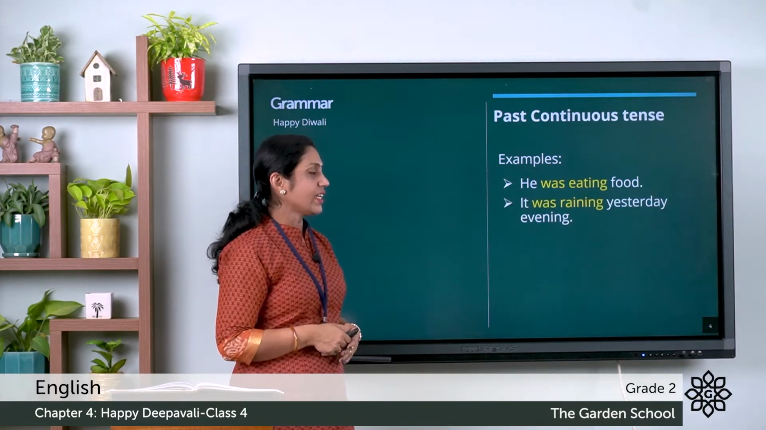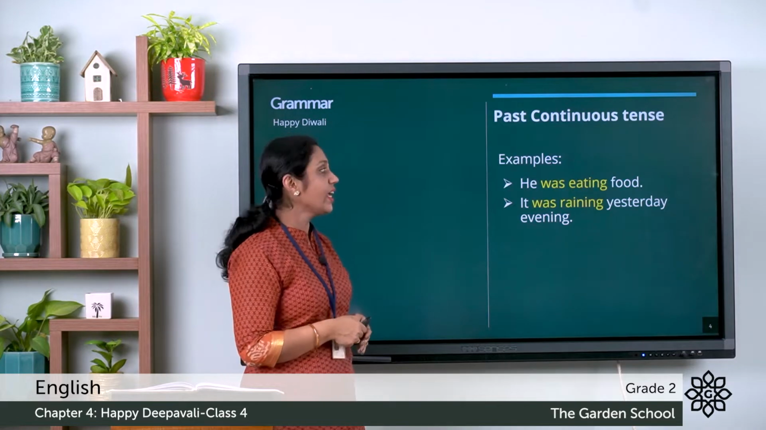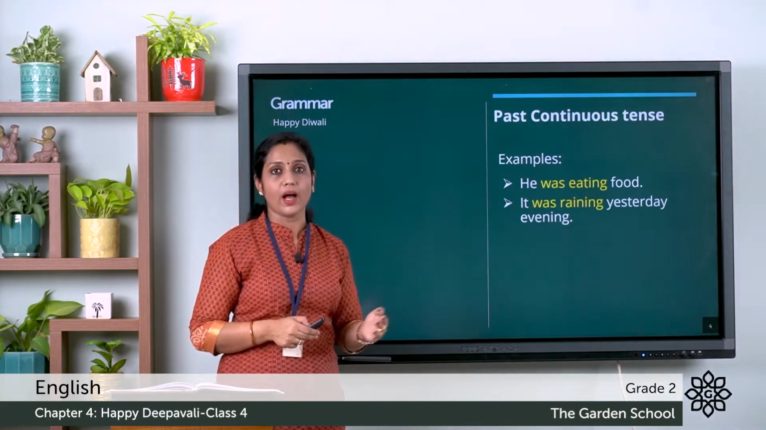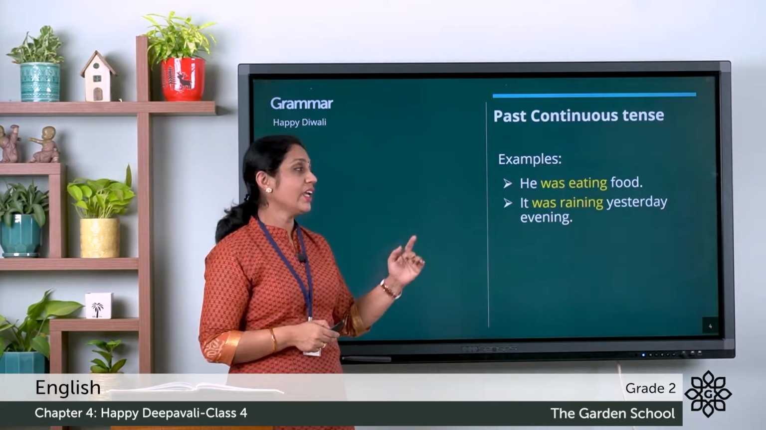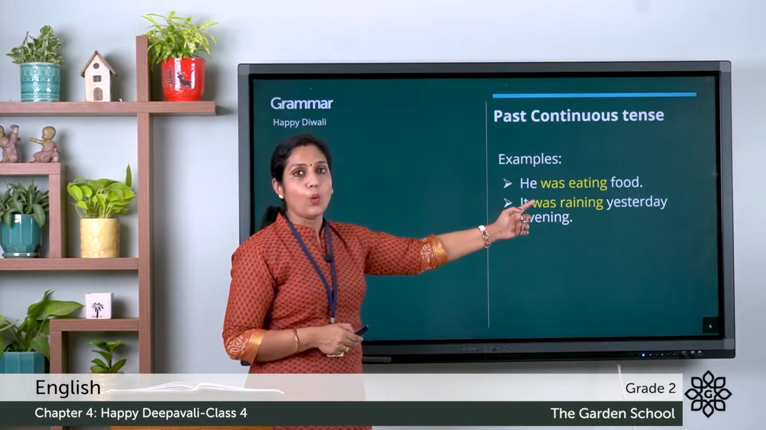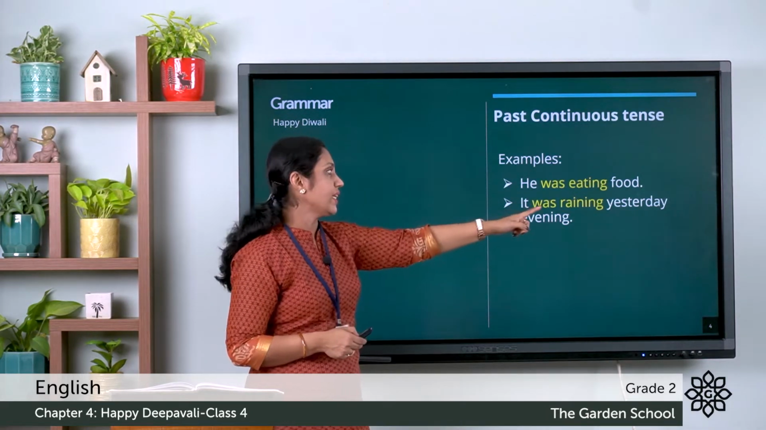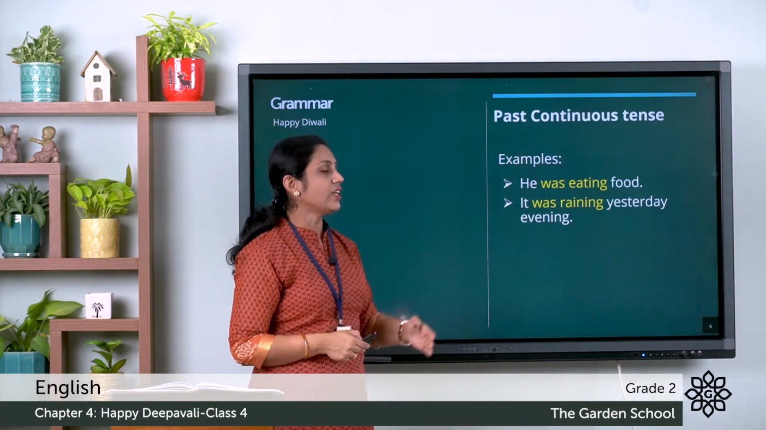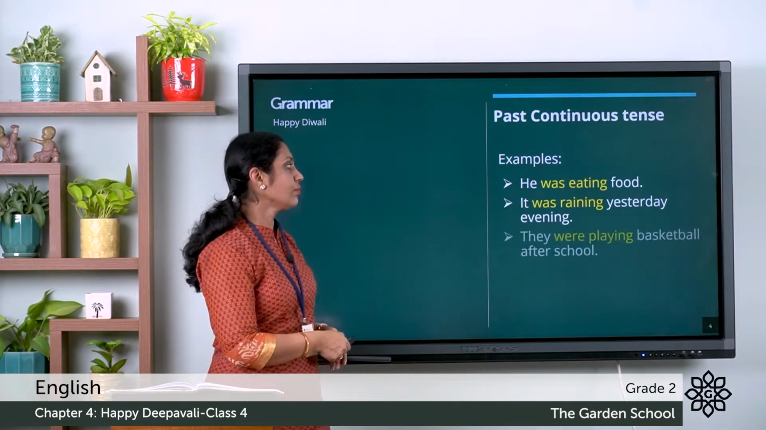Let's look at the next sentence. It was raining yesterday evening. So yesterday evening is already the past. So what was happening yesterday? It was raining. And you can see the be verb used here is was. And which is the verb? It is rain and we have used the ing form. The word has turned into raining.